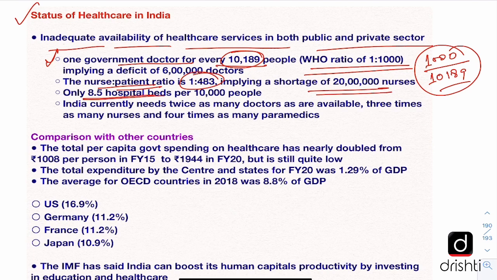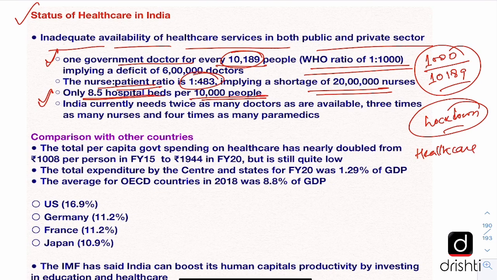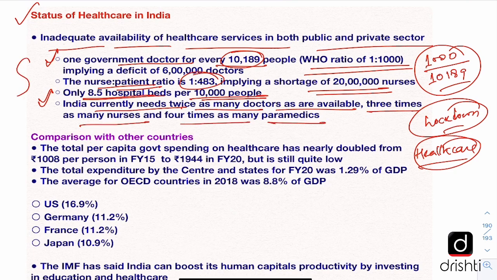There are only 8.5 hospital beds per 10,000 people, which is a very dangerous situation. And that is why this lockdown has been imposed, because in the meantime the government is trying to shore up the healthcare facilities. If the cases rise exponentially, then the Indian healthcare system will collapse. India currently needs twice as many doctors as are available right now, 3 times as many nurses and 4 times as many paramedics. So these stats are very important and they are very useful for answer writing in mains, plus writing an essay on healthcare or the health sector in India.